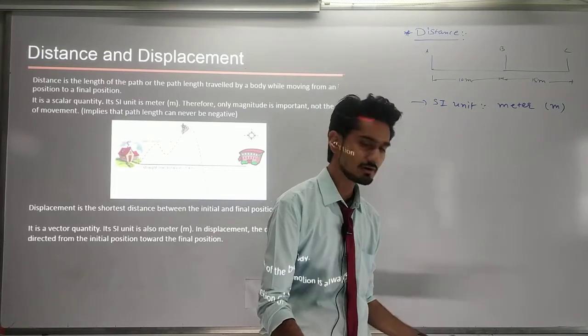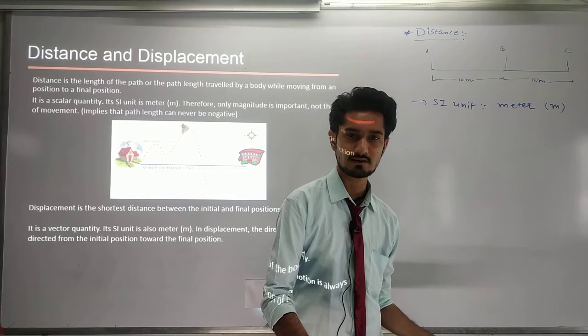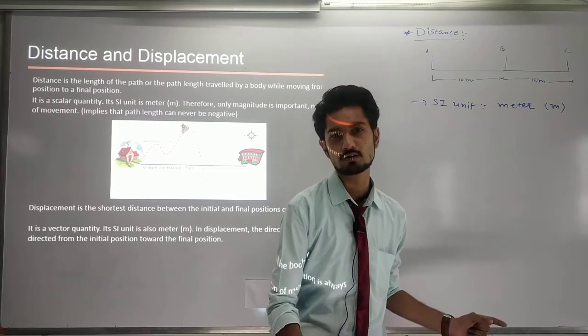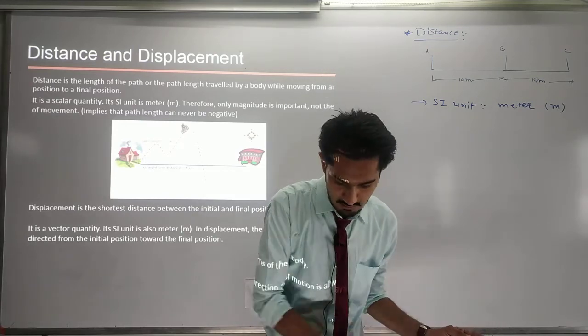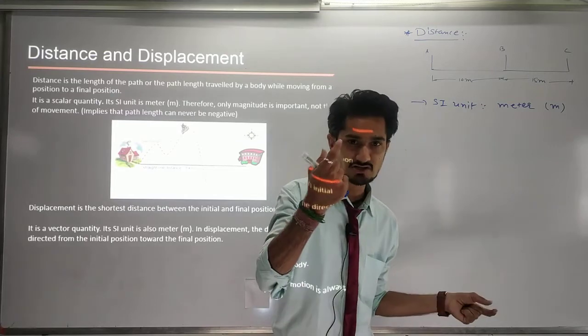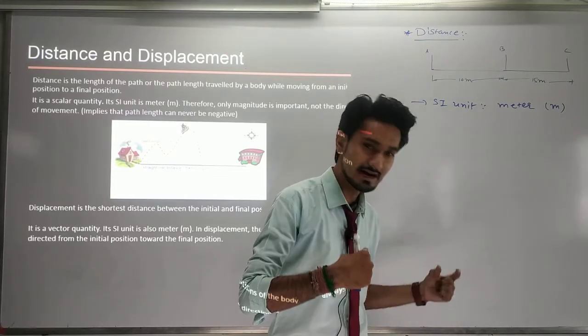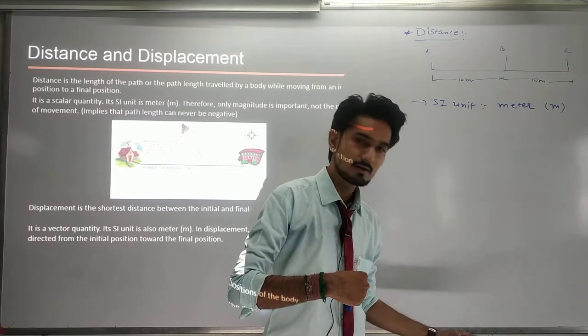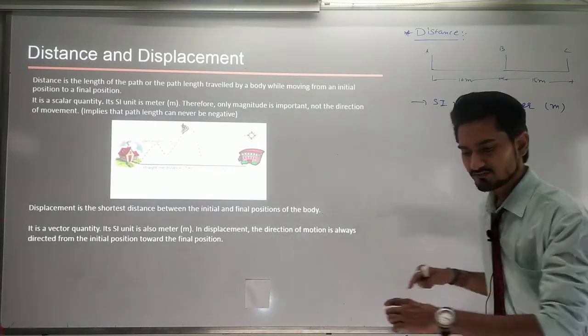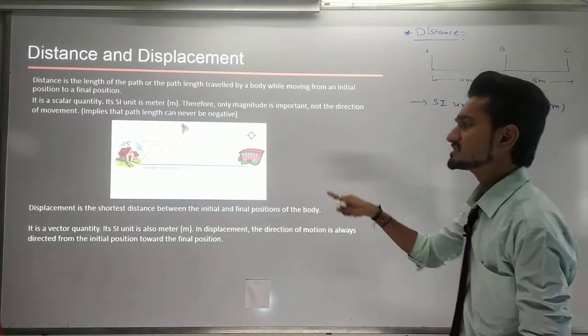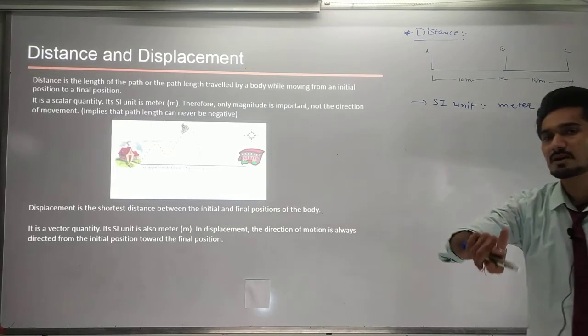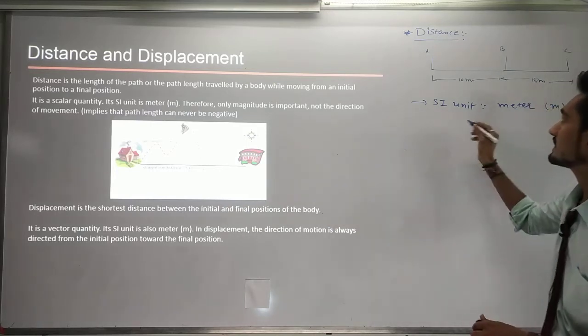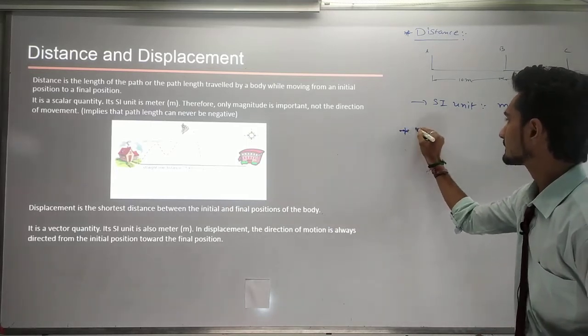I have only changed my body's place from A to B. I have not covered the whole path, I am just measuring the change that my body has made. That change, if I measure it, is known as the displacement.